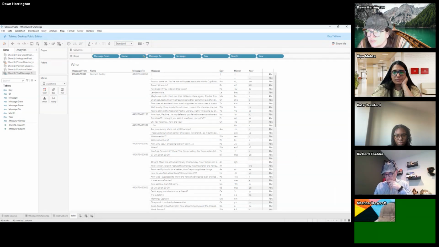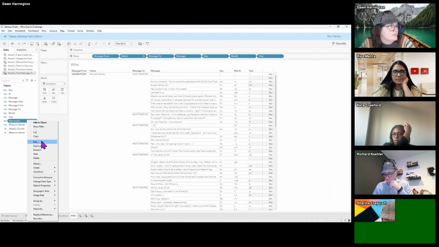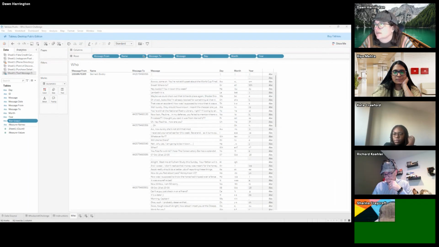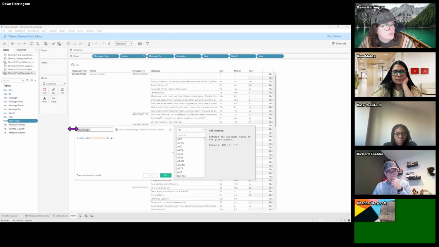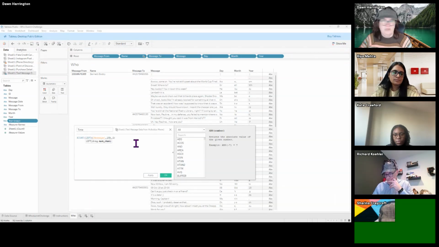Am I going a little too fast? So the day, the month, the year, and then of course we have the time. Like I said, there's probably a better way of doing this, but this is just how I did it. So I'm going to duplicate the year formula, and I'm going to extract the time now. So I'm going to call this time. And I'm going to go over 18 spaces.